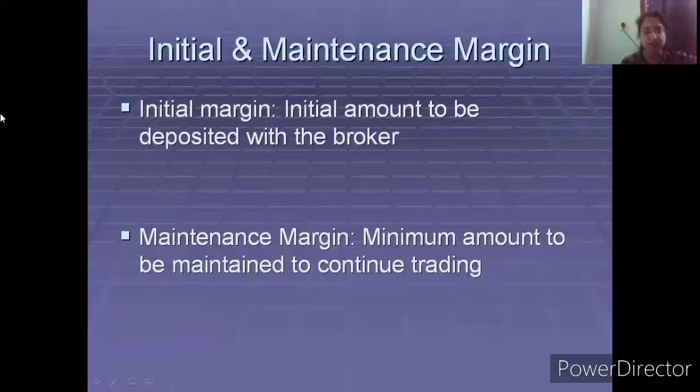On the other hand, there is another type of margin, something known as the maintenance margin. It is the minimum amount which has to be maintained in your trading account to continue your trading. And normally the maintenance margin will be lesser than the initial margin. So let's try to get this difference very clear. Initial margin is that amount which is deposited for starting the trade. Maintenance margin is that minimum amount which should continue remaining in your trading account to continue the trade.